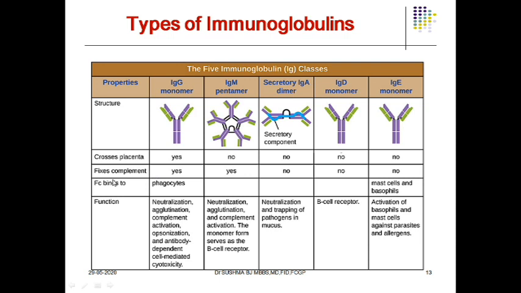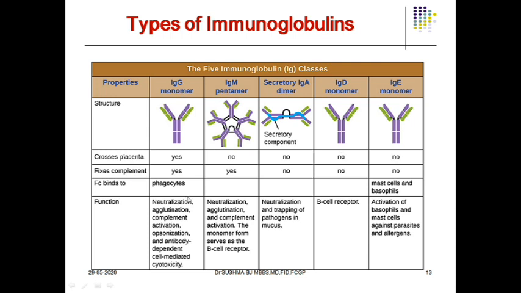When it comes to the complement function, fixing of the complement is more common with IgG and IgM, whereas IgA, D and E have nothing to do with the complement. The Fc portion binding to phagocytes is well executed by the IgG variety, and also IgE, which is going to bind to the mast cells and the basophils. But IgM, A and D lack this property.